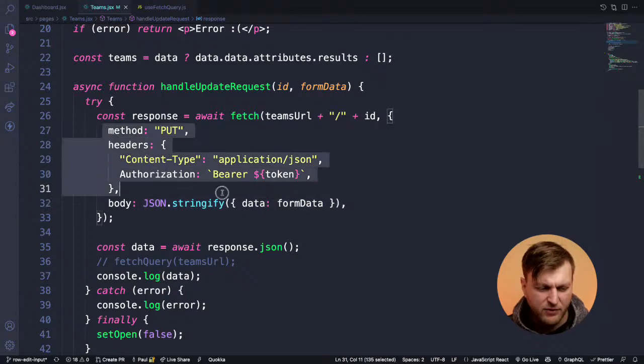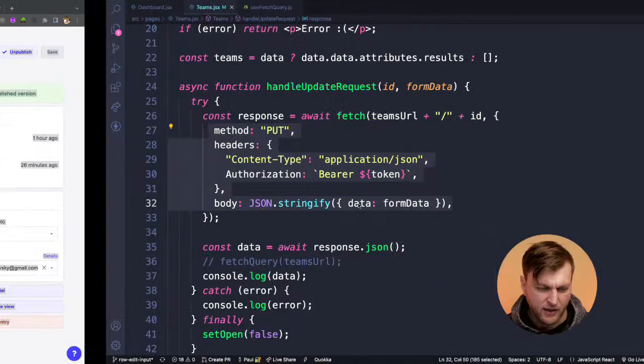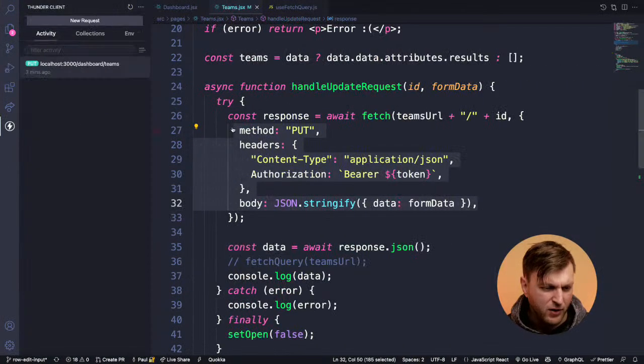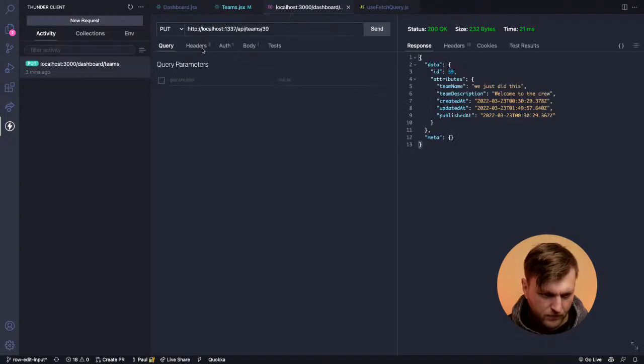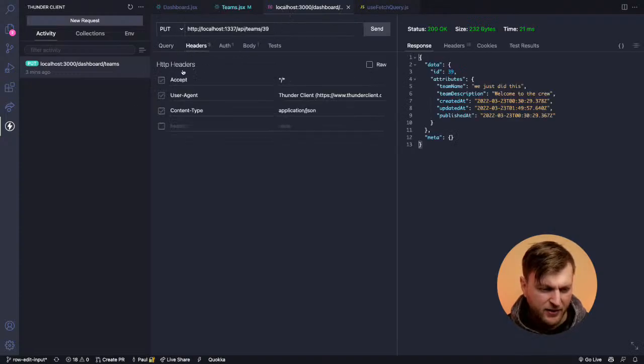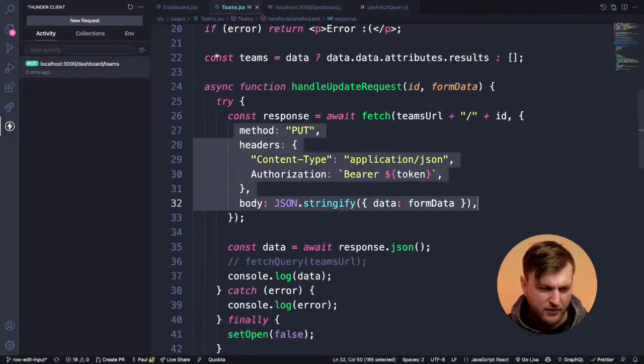So everything that we're showing here, we just manually did by making a request here. So like, check this out here. Notice, same thing. We have headers, we have content type, application JSON, right?